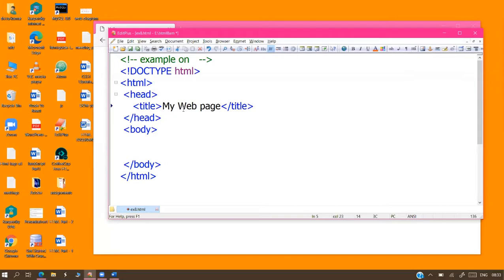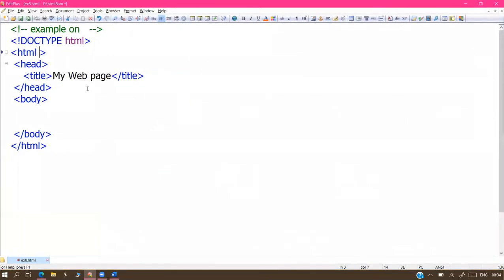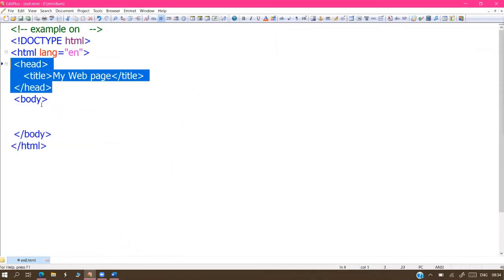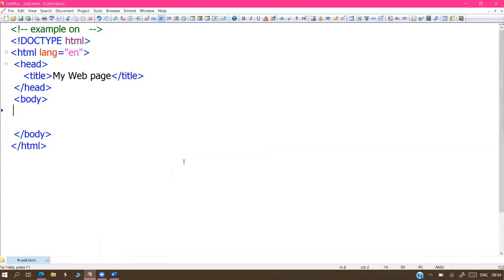In the next program, I'll change the title. Here we are just designing my web page. Language equals en, that is an optional attribute. So we have started using the head section. Now we enter into the body section. What we are doing here is working with the image tag, an example on the IMG tag.